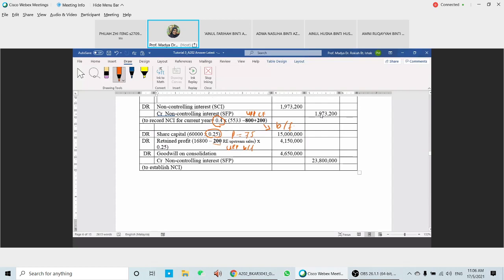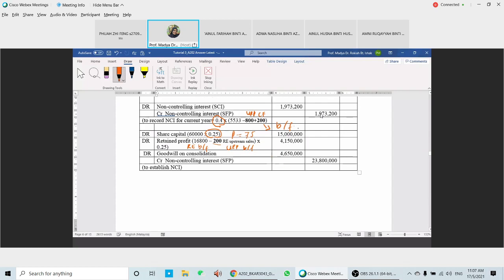So you need to minus this 200. So 16,800 is the retained earnings brought forward minus the URP brought forward 200. Times 25%, we do consolidation, the one that we calculated above, and then credit the NCI here.